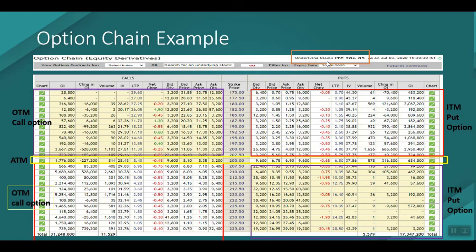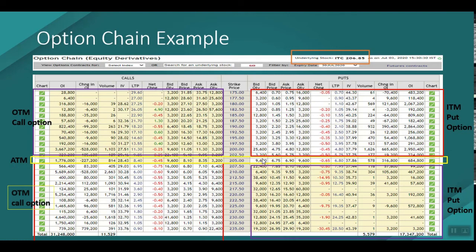This is the underlying stock, which is at 206.85. The nearby strike price available is 205. This side belongs to the call option, this side belongs to the put option, and this is the strike price. So this 205, both call and put option, is known as ATM options, which is at the money.